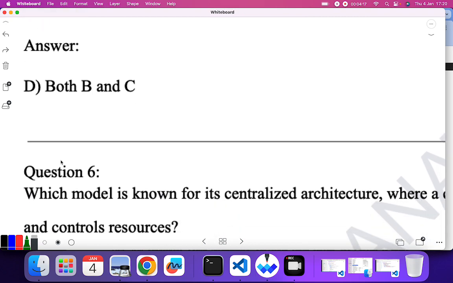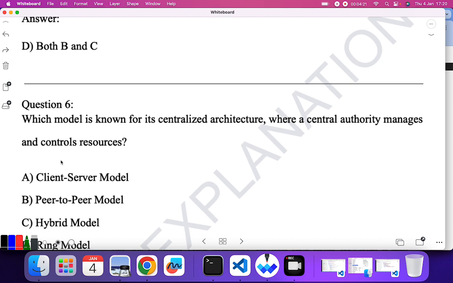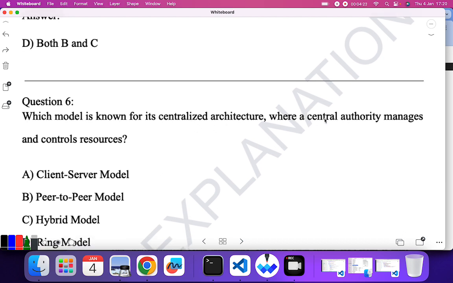Let's go to the next question. Which model is known for its centralized architecture where a central authority manages and controls the resources? As I told you, in client server, this is the master, this is the slave, so it has all the rights. This is also known as a centralized structure. So A is the correct answer.